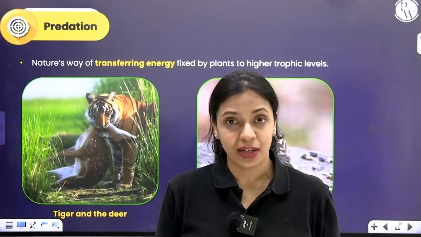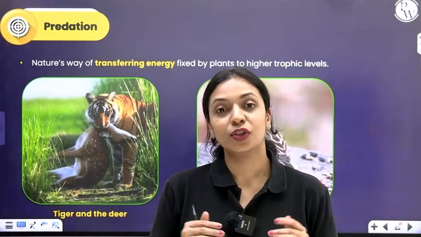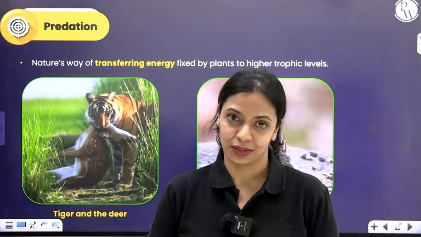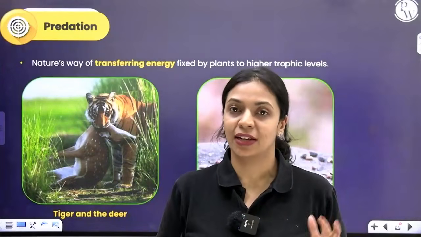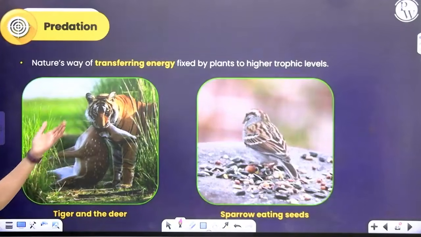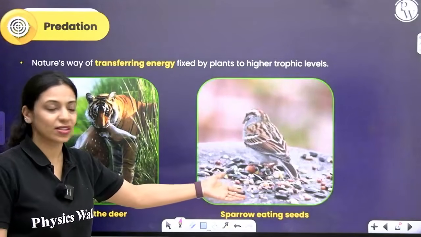Predation is a very, very significant type of interaction in nature because through predation, energy gets transferred from one trophic level to the other. So predation is nature's way of transferring energy across different trophic levels. Here are examples of a carnivore feeding on another animal and a herbivorous sparrow feeding on some nuts.